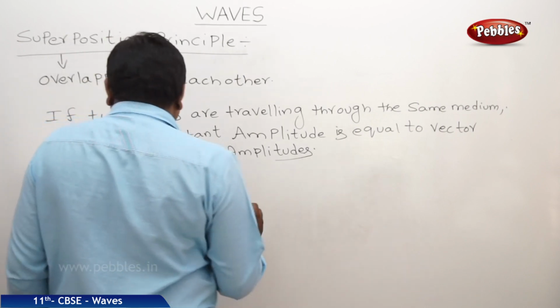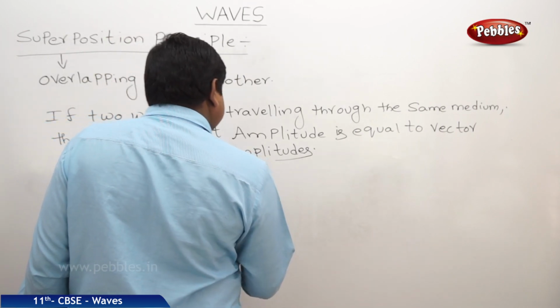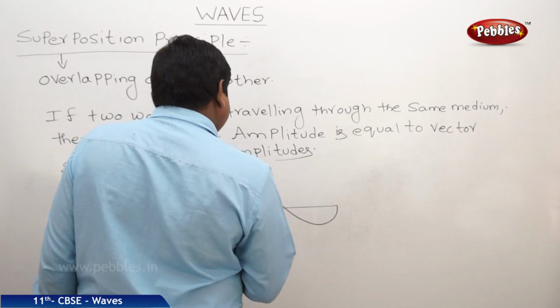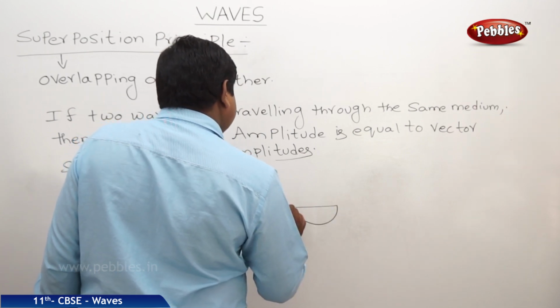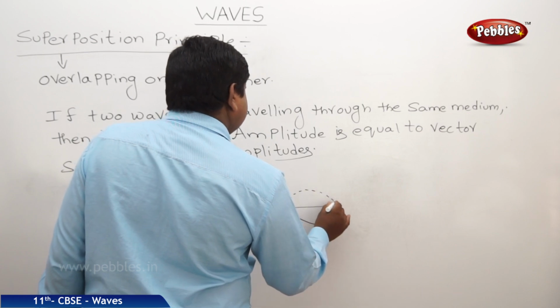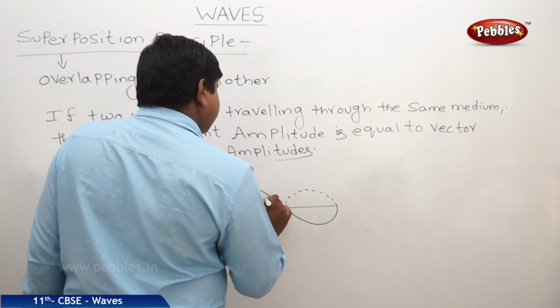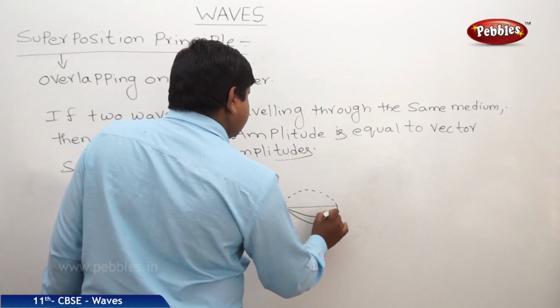So this picture will be drawn like this. We can draw a resultant vector like this.